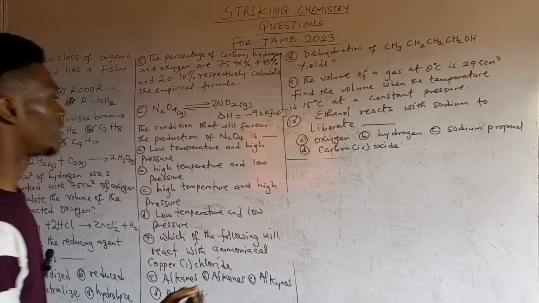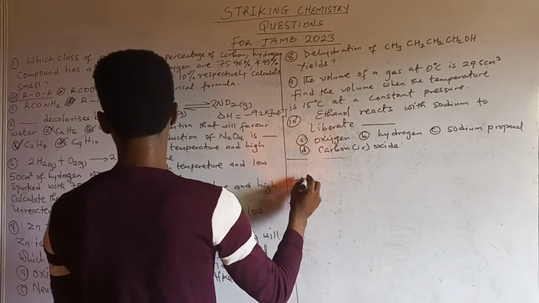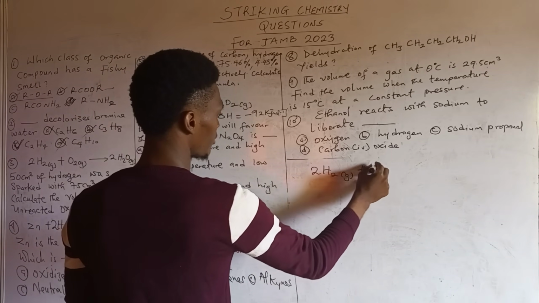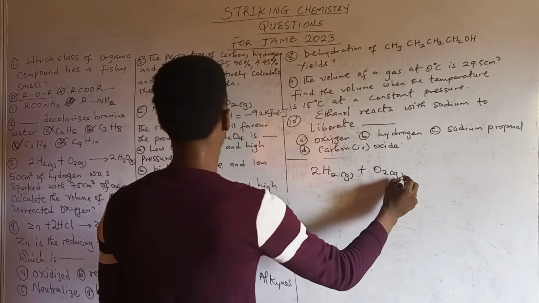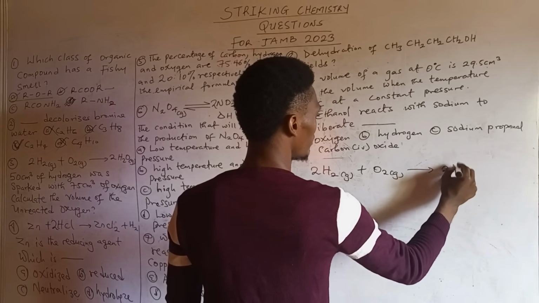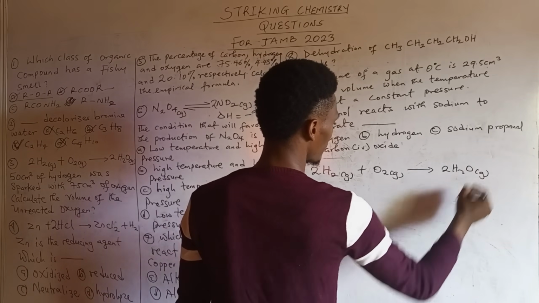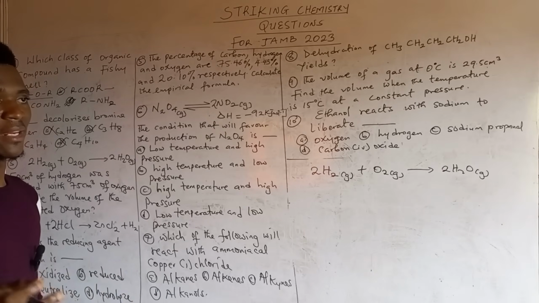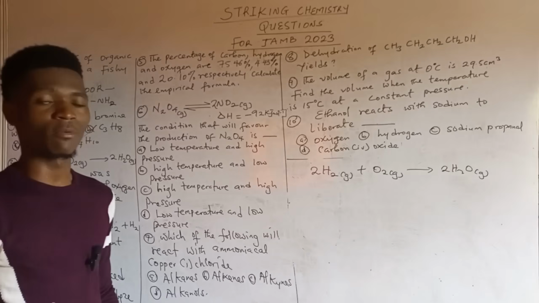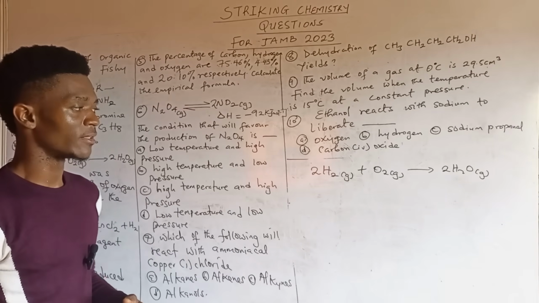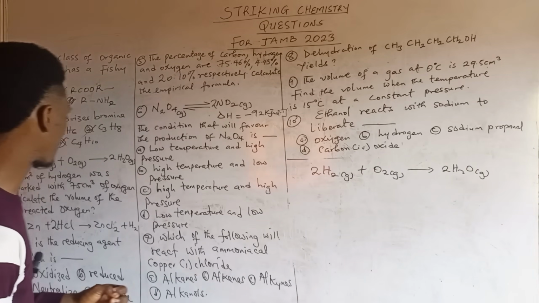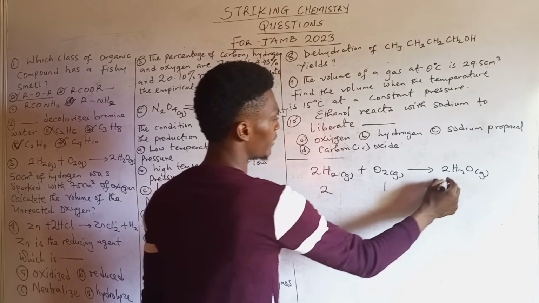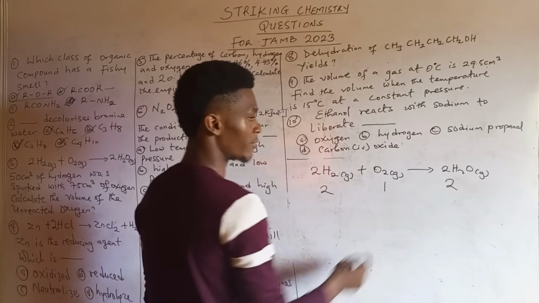Question 3. Looking at that, we are given an equation: 2H2 gas plus O2 gas gives 2H2O gas. Now looking at this reaction, from my lessons on Gay-Lussac's law of combining volumes, you can understand the concept very well. But let me explain. Now, what are the mole ratios? We have 2:1:2, meaning the numbers in front.